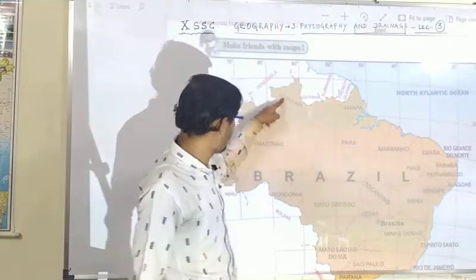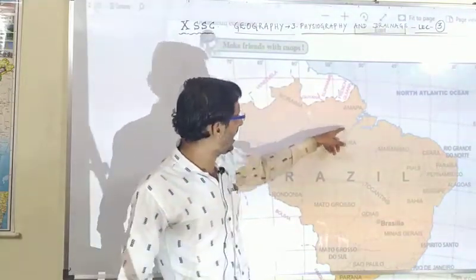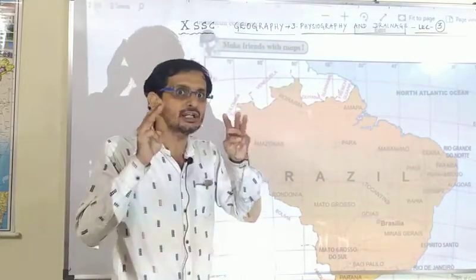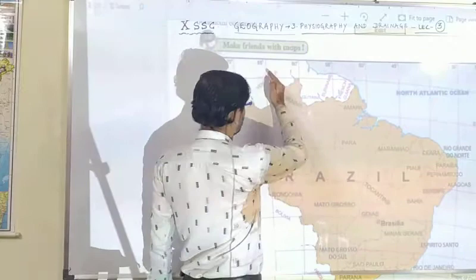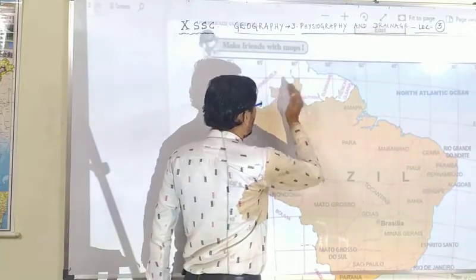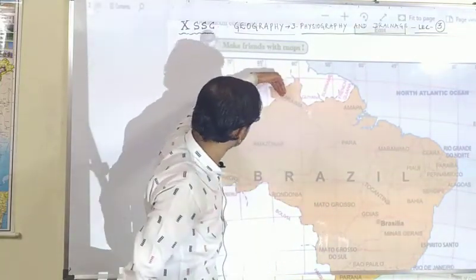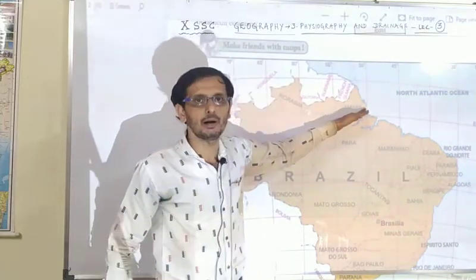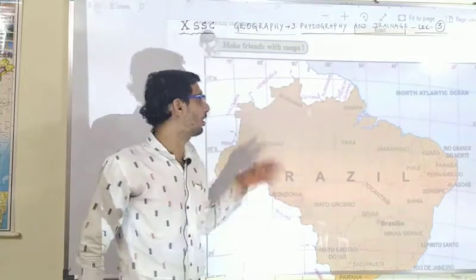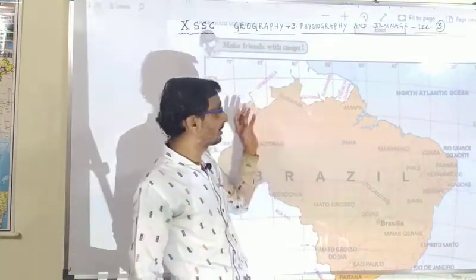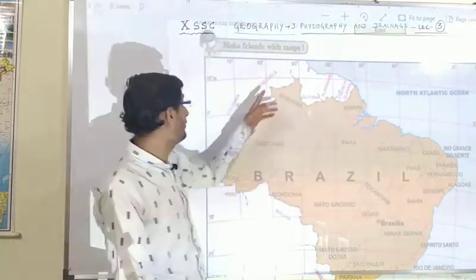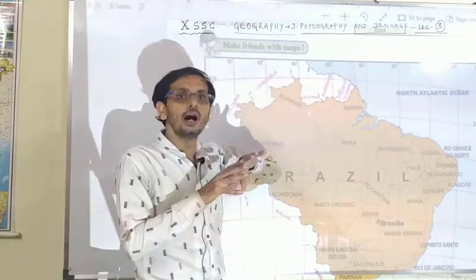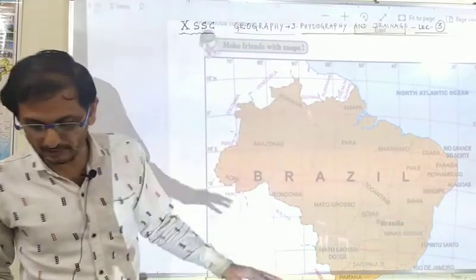It comes to Roraima, then Para and Amapá, which means the Guyana highland occupies three states of Brazil. When it comes from Venezuela, it goes through Roraima, then Para, and then close to Amapá. So part of three states is occupied by the Guyana highland. It comes from Venezuela and also occupies some part of Guyana, another nation bordering Brazil.